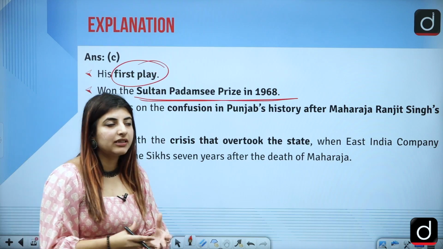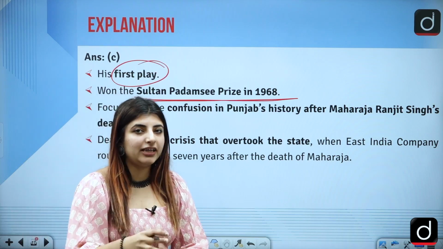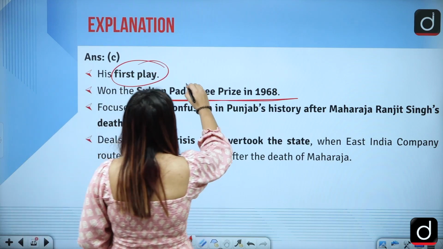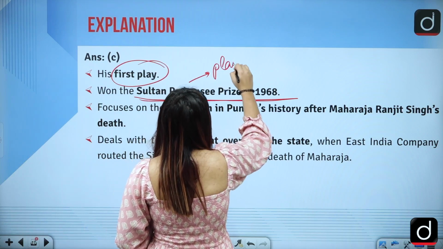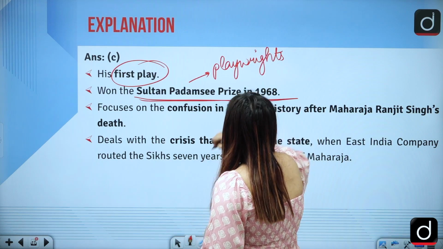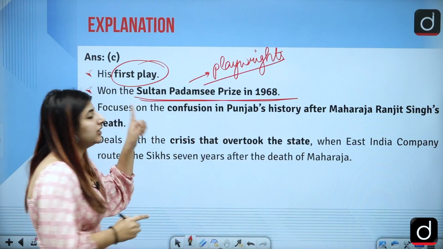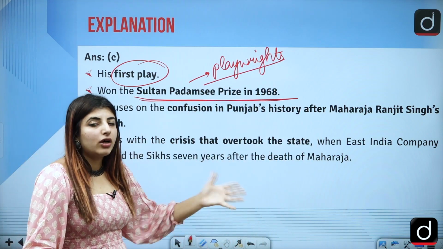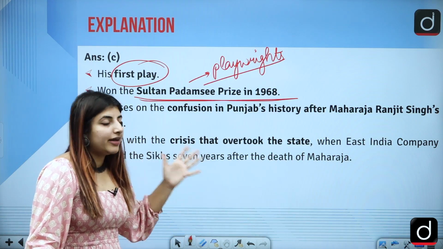What is Sultan Padamsee Prize? Sultan Padamsee Prize or award is something which is given to playwrights in India. Correct? So he wrote his first play, for which he got the Sultan Padamsee Award, right?